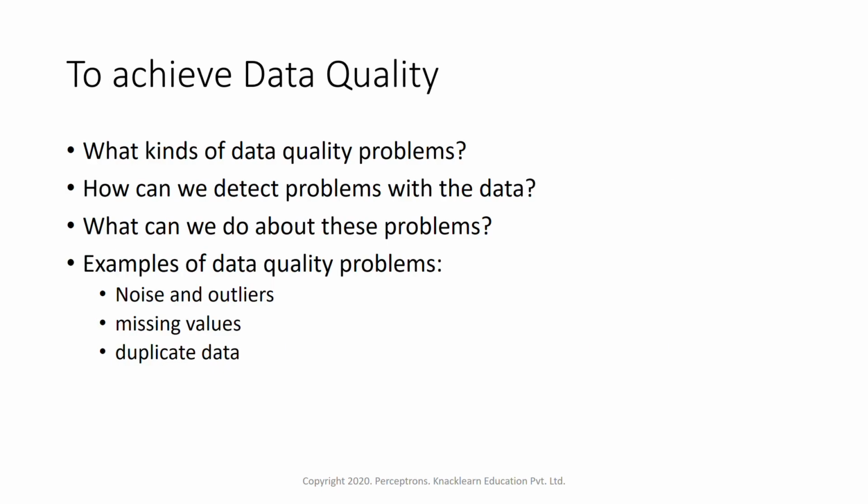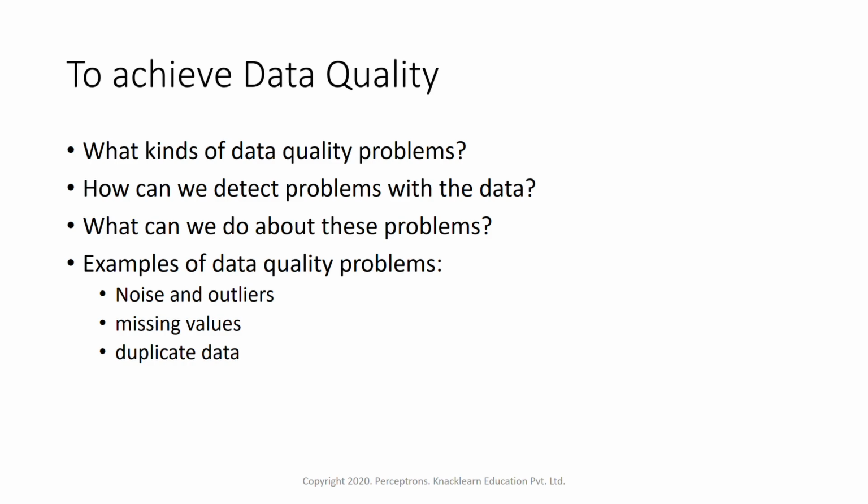So to achieve this data quality, how do we get good quality data? First we have to understand what kind of data quality problems are there within a data set. Whenever we get a data set, the first thing is to analyze it and understand what kind of problems are there.